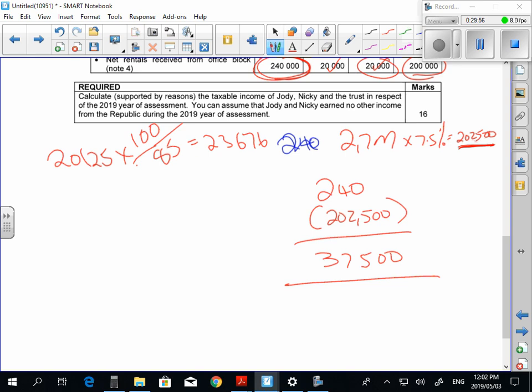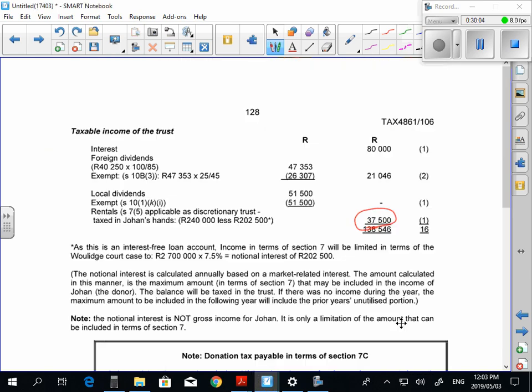So do you understand where that 37,500 goes into the trust from the wobbly principle? Is that all right, guys? So inside the solution, wobbly principle, 37,500 rand in there in the hands of the trust. And if you did your donor's tax return, he would get 162,500. And those two numbers added together total up to the 200,000 that you've got in your table that went into the trust.